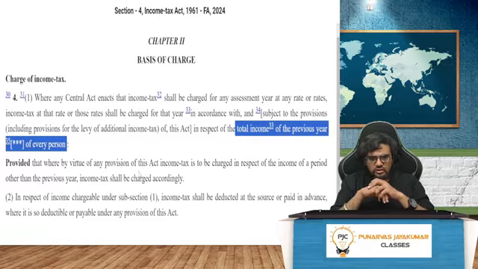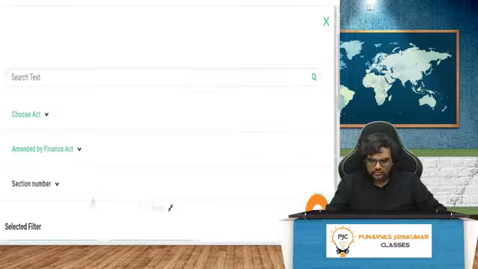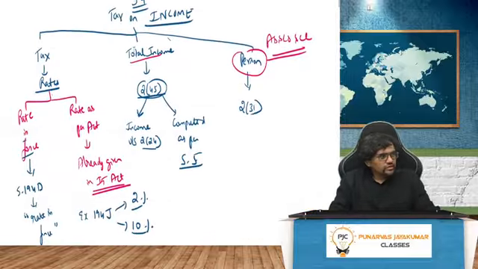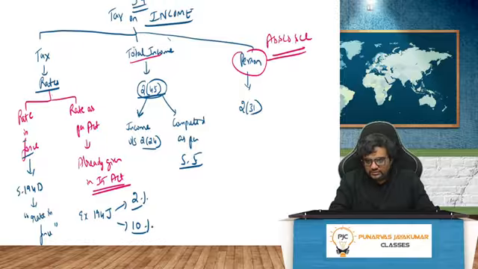The total income of the previous year of every person. There you go. Section 4, tax on income. There should be first of all tax. Then there should be something called total income. Third one, person. Right? I'll give you time to copy this.